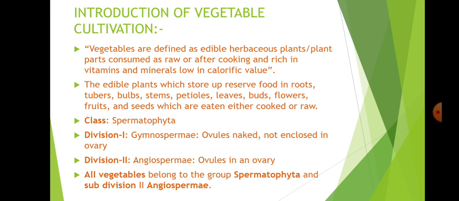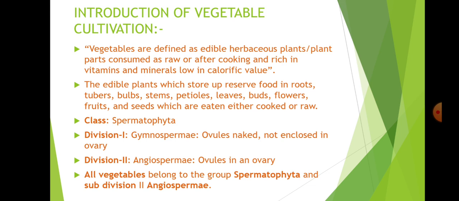Firstly, introduction of vegetable cultivation. Vegetables are defined as edible herbaceous plants or plant parts consumed raw, without cooking or after cooking, and rich in vitamins and minerals but low in calorific value. It must be noted here, it is not rich in calorific value but rich in vitamins and minerals.